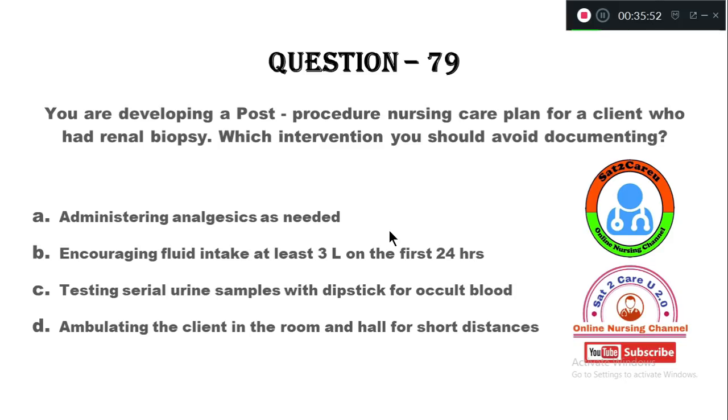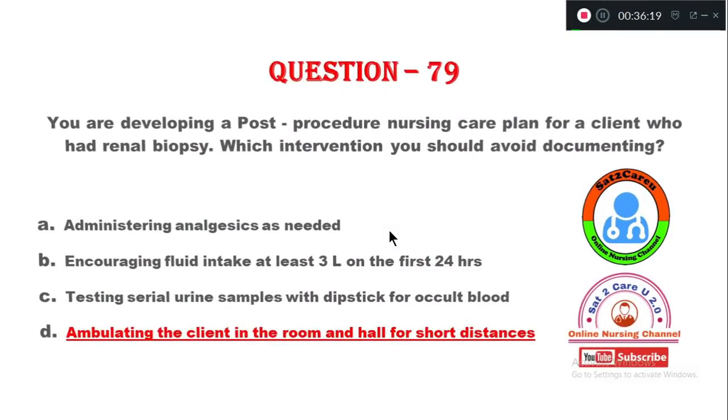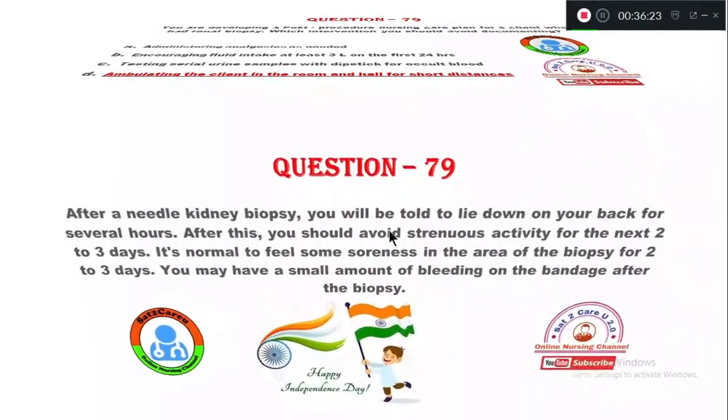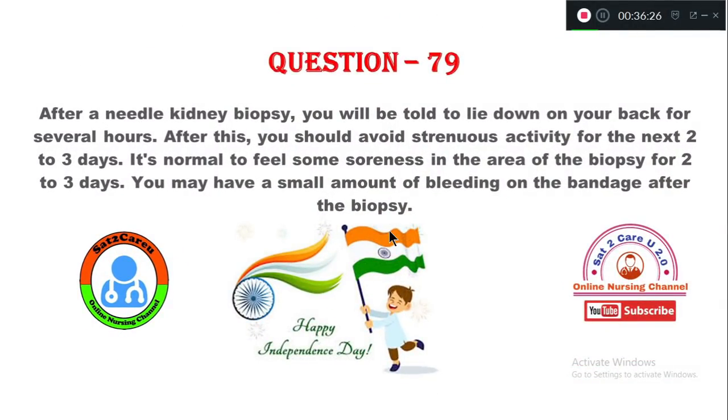Option C, testing serial urine samples with a dipstick for occult blood. Option D, ambulating the client in the room and down the hall for a short distance. So here, after renal biopsy, the intervention we should not document is option D, ambulating, which is not advised. The rationale is here for 79.